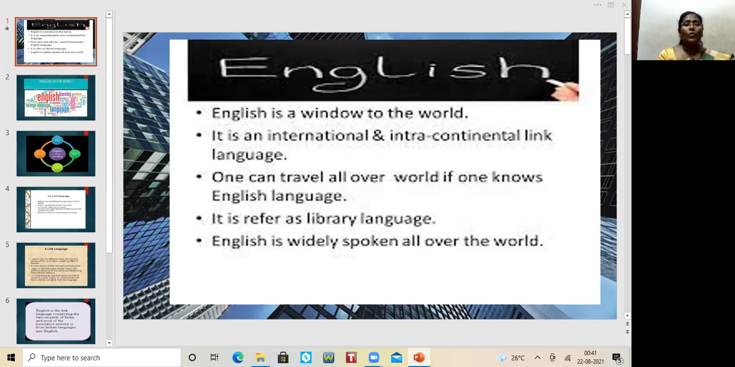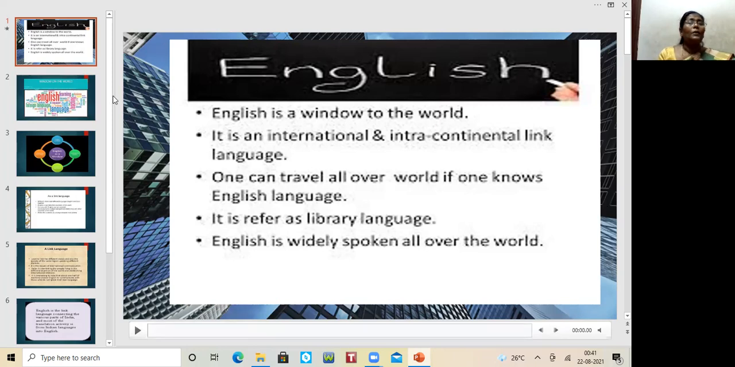And next, why is English a window to the world? You can travel all over the world if you know the English language. I want to repeat this same thing again and again: if you know English, you can travel all over the world. It is also referred to as a library language. One more name for English is library language, and it is widely spoken all over the world.